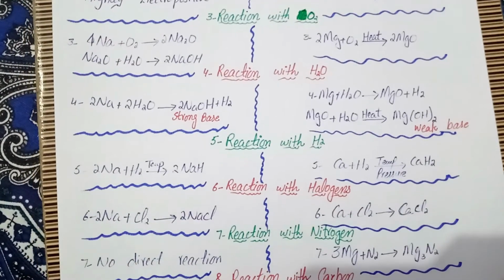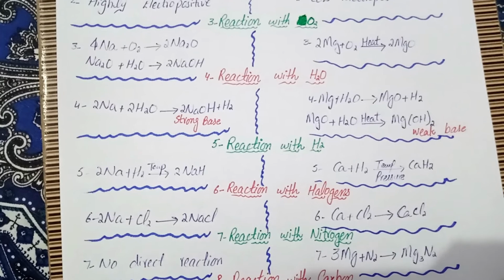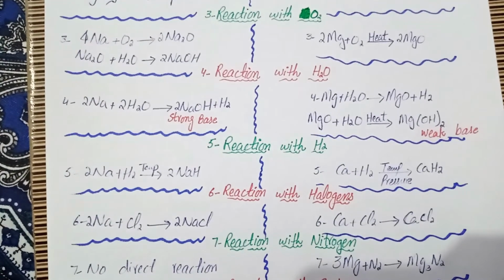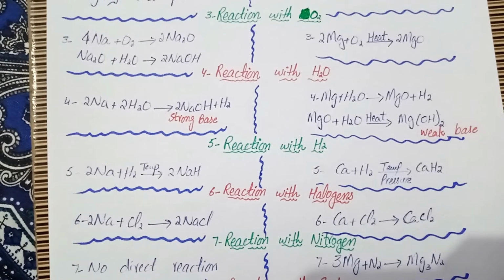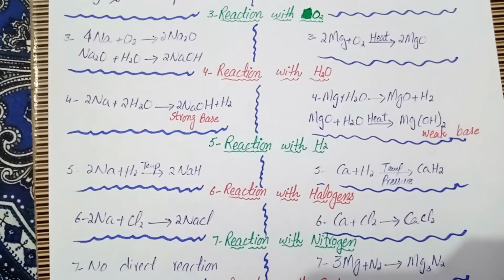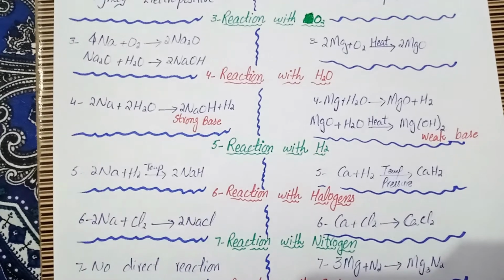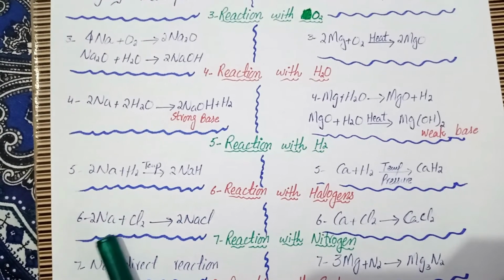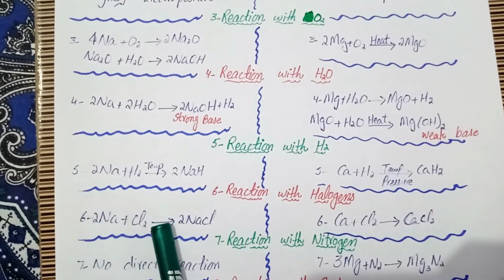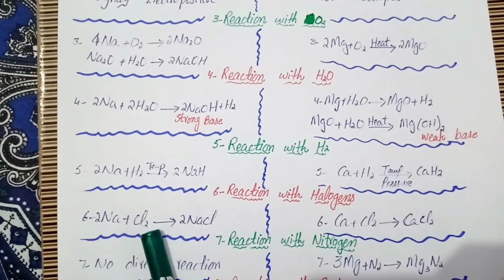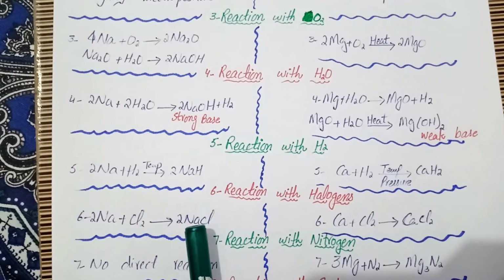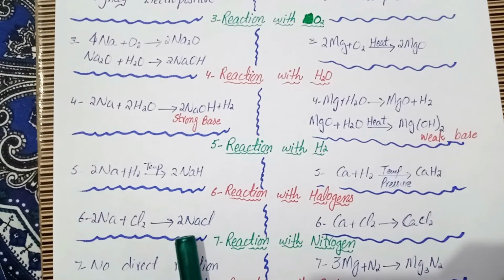Then comes the reaction with halogens. Alkali metals are very reactive with halogens. They readily react with halogens to give halides. This is the example of common salt: when sodium, which is an alkali metal, reacts with chlorine, which is a halogen, it gives us sodium chloride, and this is the common salt.